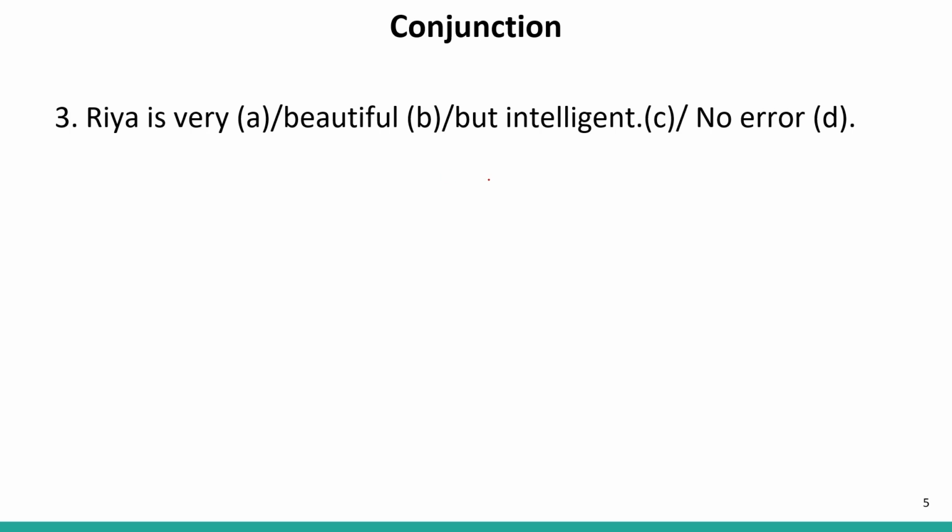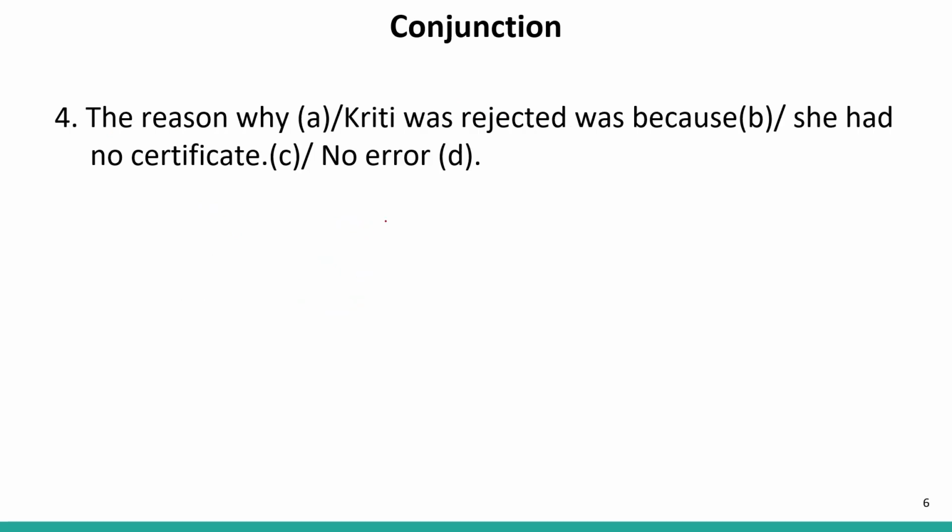Ria is very beautiful but intelligent. Well, we are talking about some girl. Ria is very beautiful. She has one more quality, that is, she is intelligent. So if she has two qualities, that is addition. That is not an exception. It is not a contradiction, but but shows contradiction. Therefore, but here should be replaced with and. Now the sense of the sentence will be correct. So our answer is C. As we can see, here the C part contains the error. Now let us move to the next question.